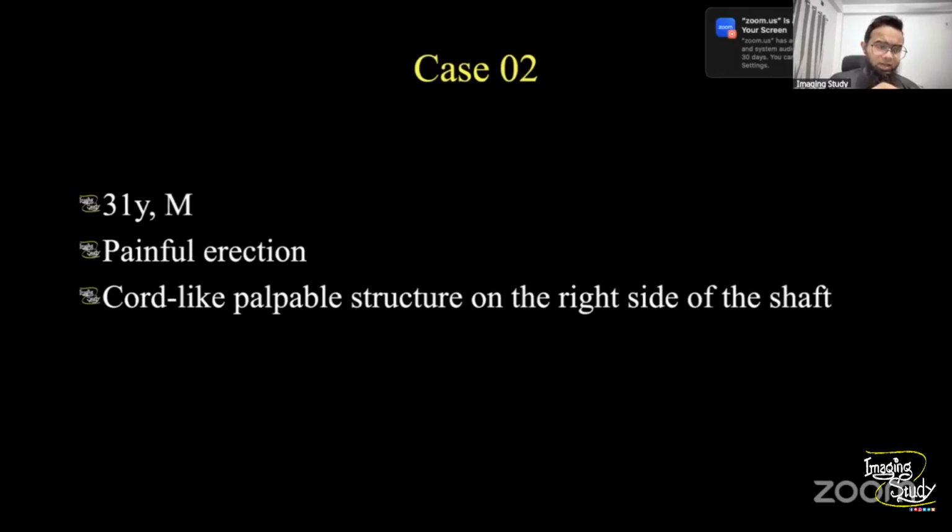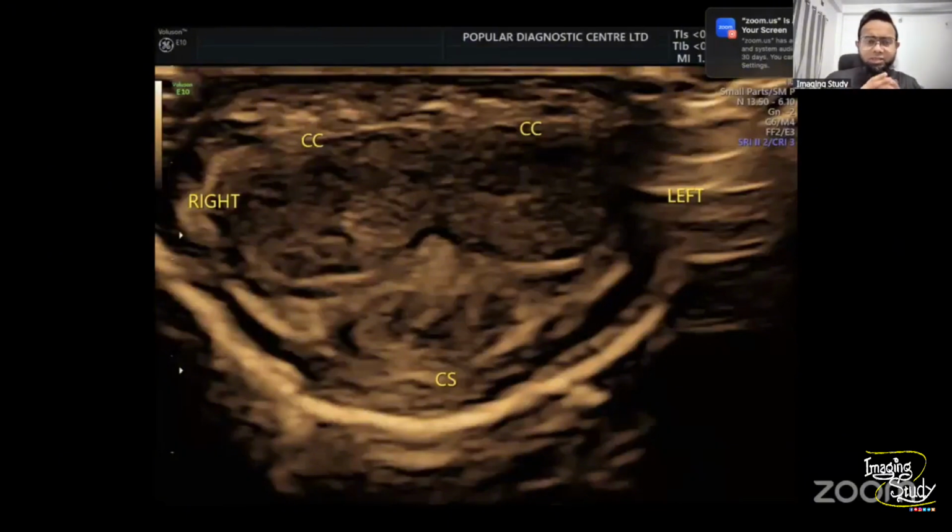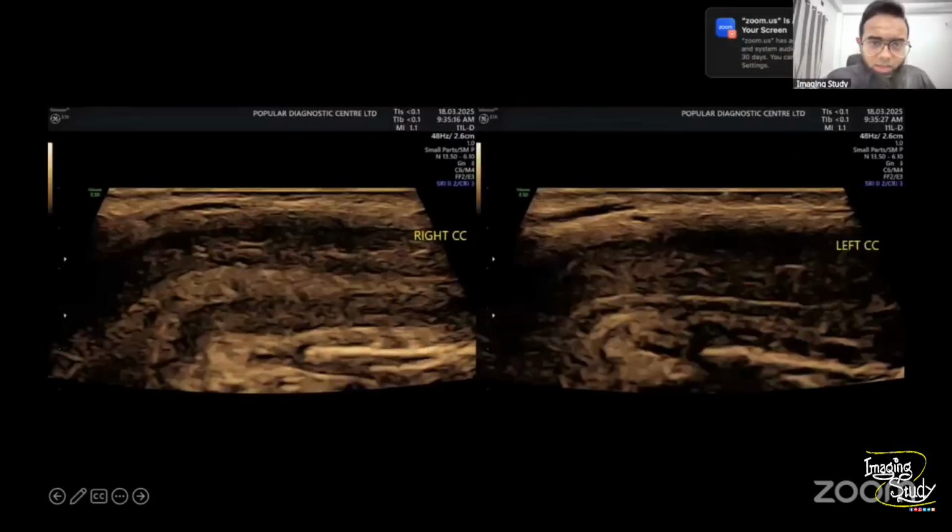So we have used the high-frequency linear transducer to evaluate the penile structures. Here's the transverse section of the penis, and you can see this is not a very good view. It was just the primary examination. These are the corpus cavernosa, and this is the corpus spongiosum. This looks quite normal. There is nothing abnormal with the penile muscular or sinusoid structure. So the cavernosa and spongiosum are quite normal.